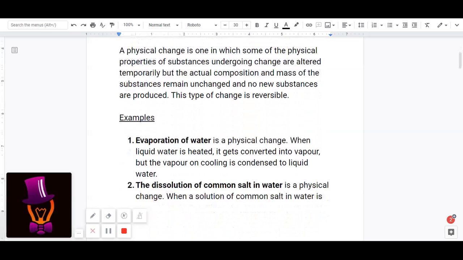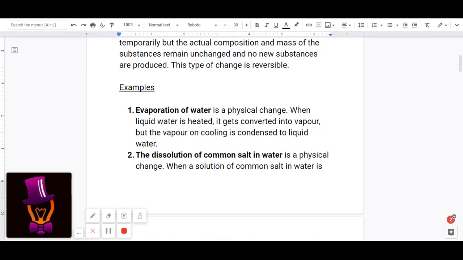Evaporation of water is a physical change. When liquid water is heated, it gets converted into vapor, but the vapor on cooling is condensed to liquid water. So this is a physical change because it is reversible. When we heat water, it changes into water vapor, but when we cool the same water vapor, we get back the same liquid water.